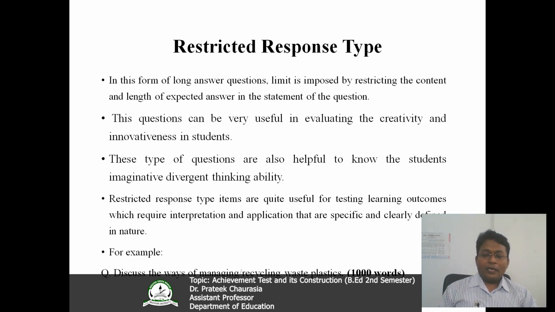But in the bracket, you can see I have restricted it in one. You can see here the word limits are given. So these word limits are a kind of restriction to the question, and these restrictions limit them so that they have to reflect their ideas in a limited way. So this is a restricted response type question.